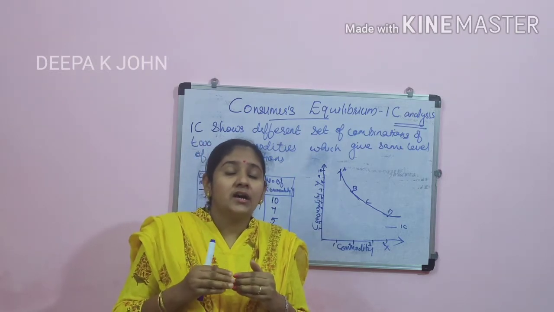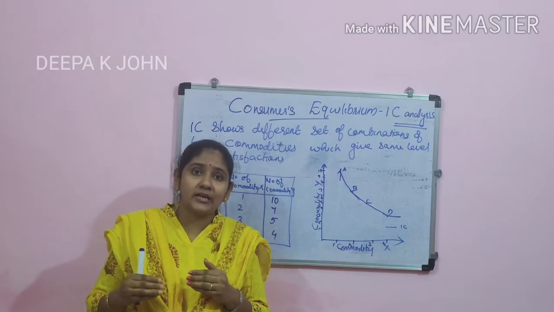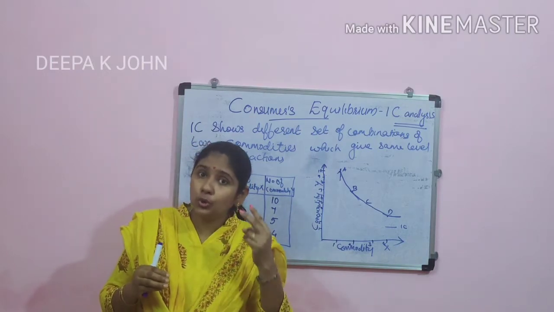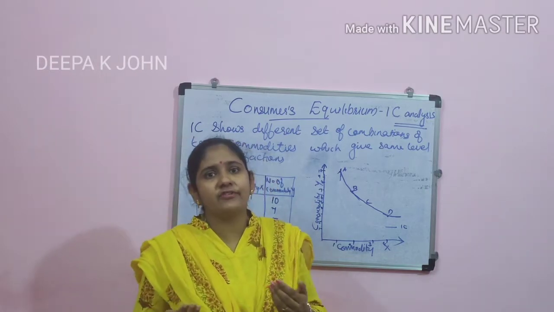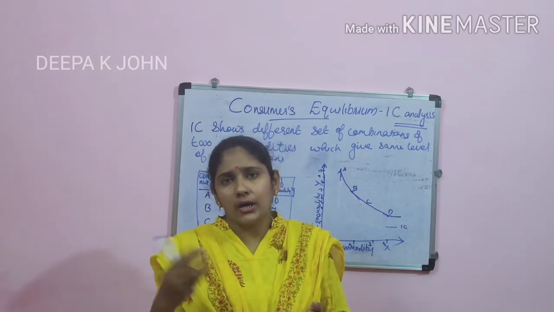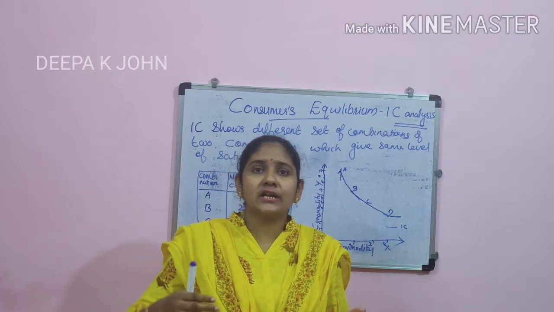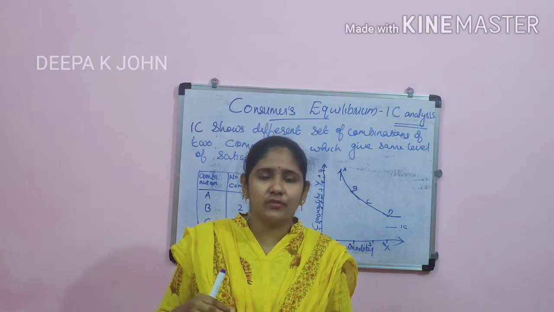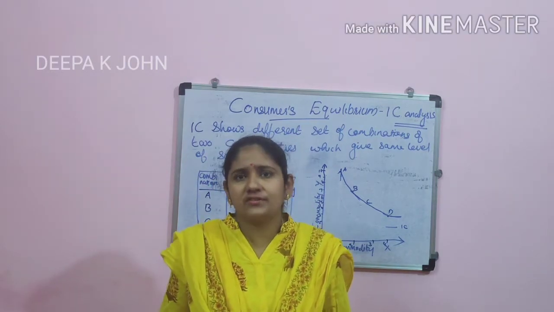In indifference curve analysis we are not explaining by keeping one commodity. There should be two commodities, and we can say that the consumer is indifferent. Otherwise, he has equal importance for both of these commodities X and Y. It's not like X has too much value compared with Y. Somewhat, both are substitutes of each other, in one sense.